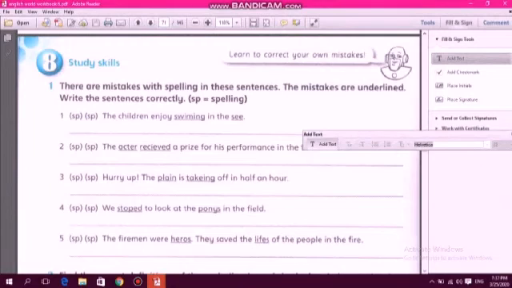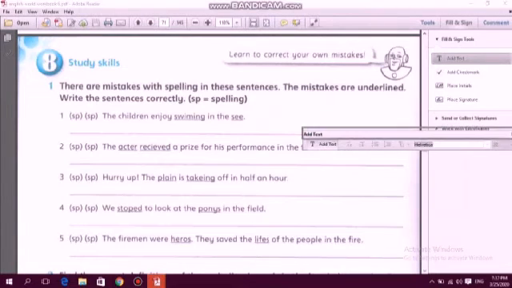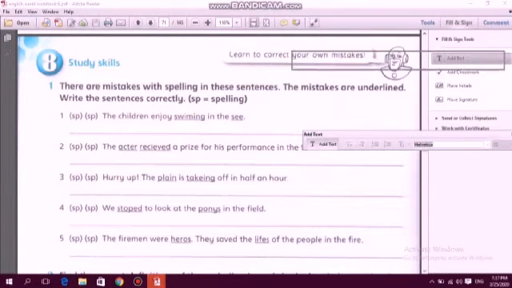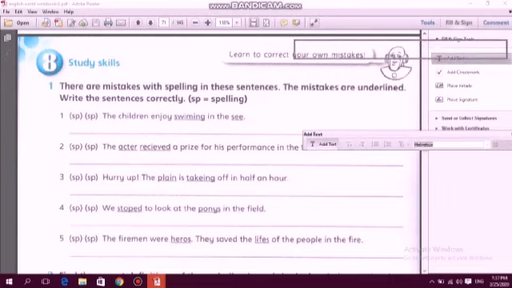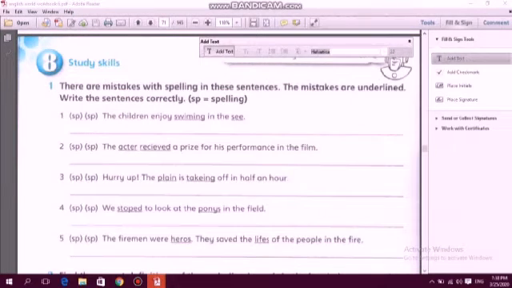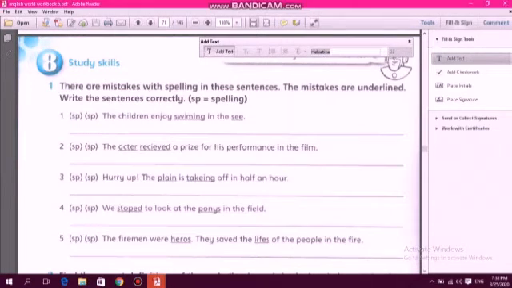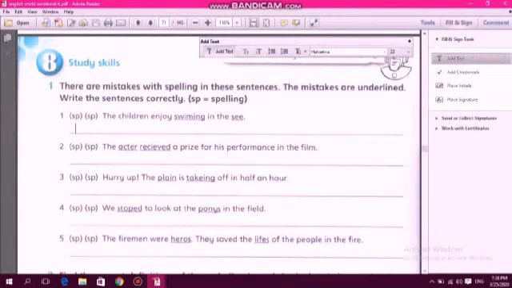Hello everyone. Open your workbook, page 72 and 73. We will do these exercises. These exercises you can do them alone and then check your answers from here. Exercise number 1. There are mistakes with spelling these sentences. The mistakes are underlined.